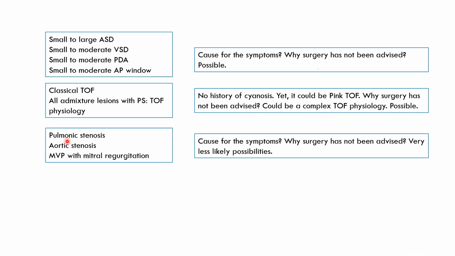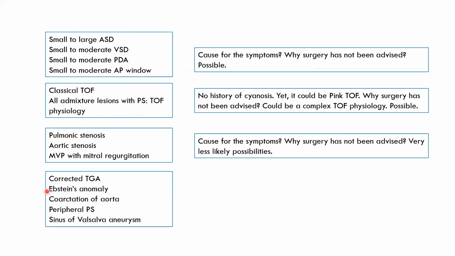Now, pulmonary stenosis, aortic stenosis, mitral stenosis with mitral regurgitation, all these things, if we consider that they have worsened and are causing symptoms, definitely surgery should have been advised, isn't it? Either transcatheter intervention or surgery should have been advised. Here, surgery was not advised. So these possibilities become very less likely. Okay, this possibility is very much there. This possibility is possible, but these possibilities are very much less likely.